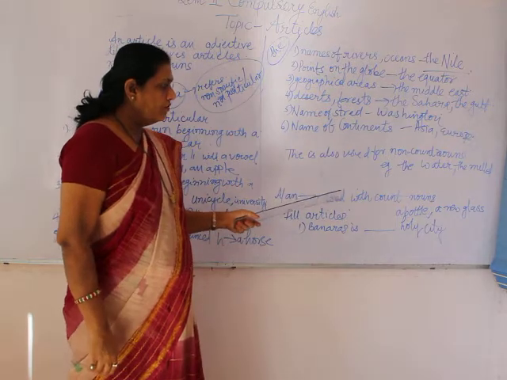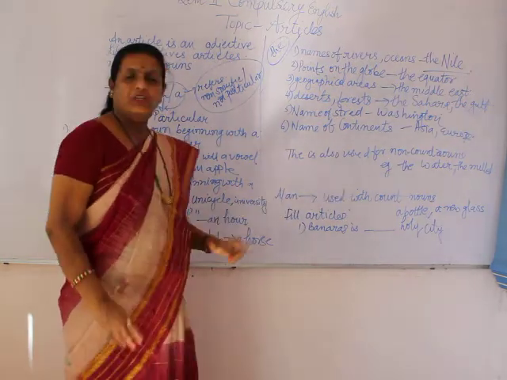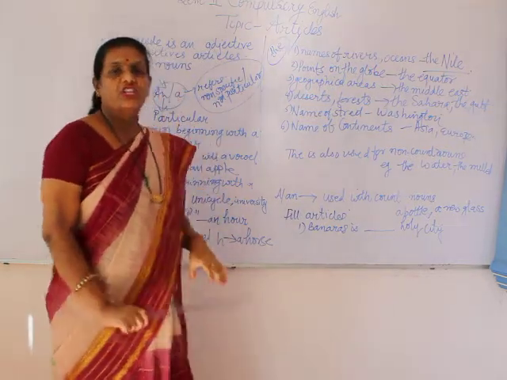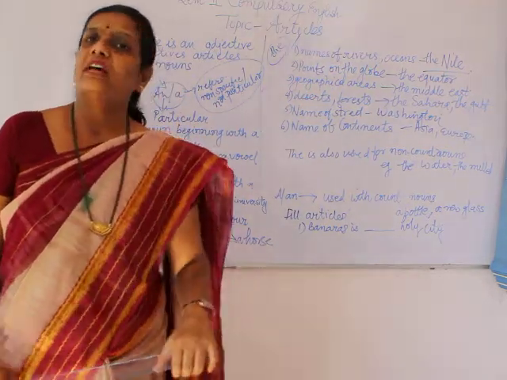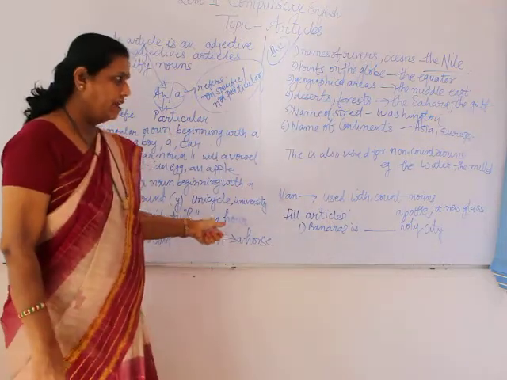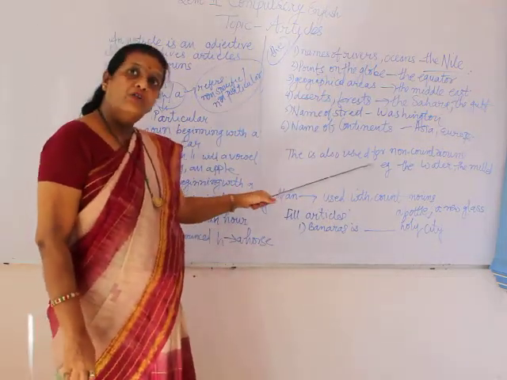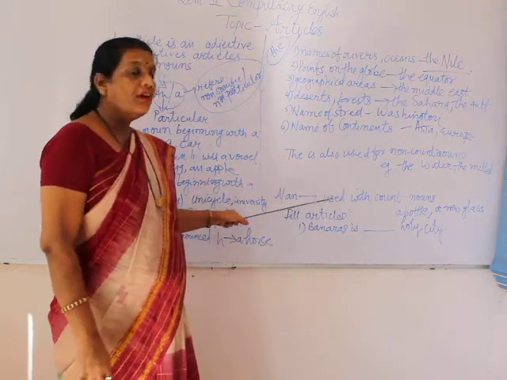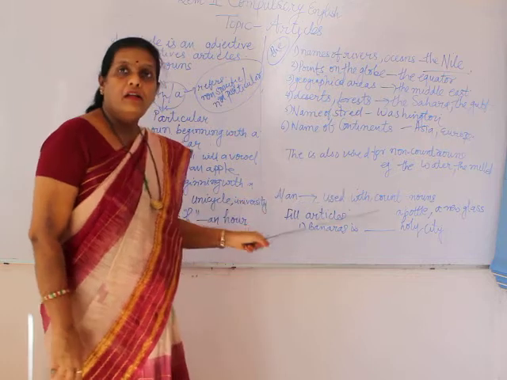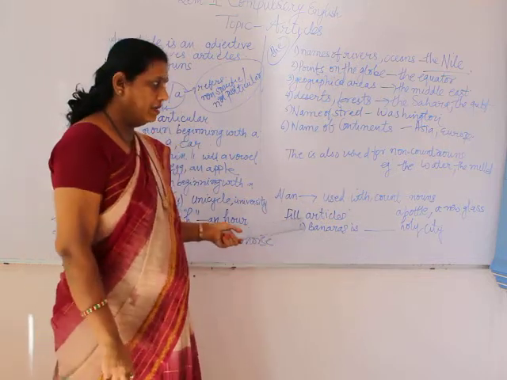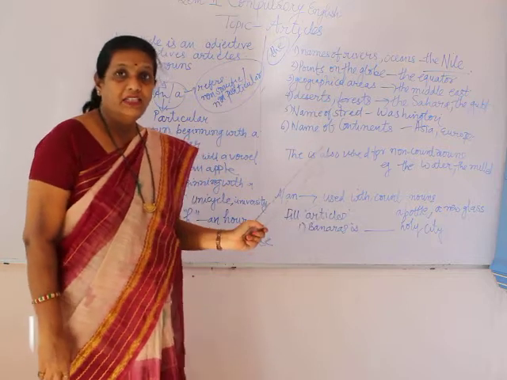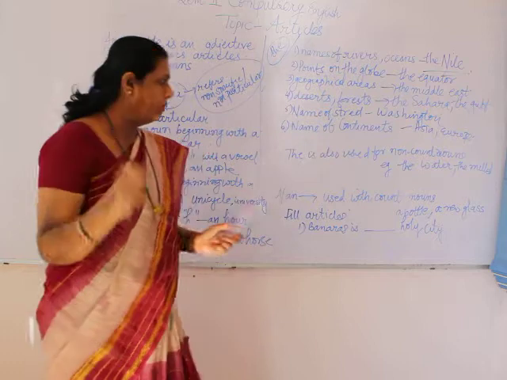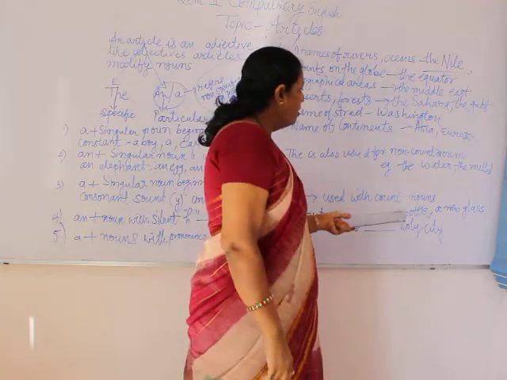A is used with count nouns. A और an use करते count nouns के साथ. जैसे जिस चीज को हम measure कर सकते हैं, जिस चीज को हम count कर सकते हैं, उसके सामने we put a और an. The is used with non-count nouns, and a and an is used for countable nouns. A bottle, we can count it. A one bottle. A new glass, we can count it. A new glass means a specific one. A holy book.